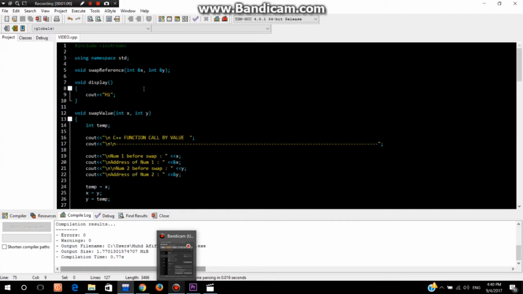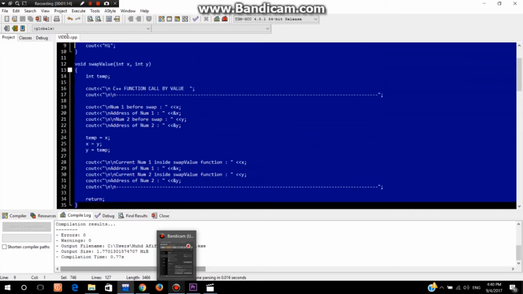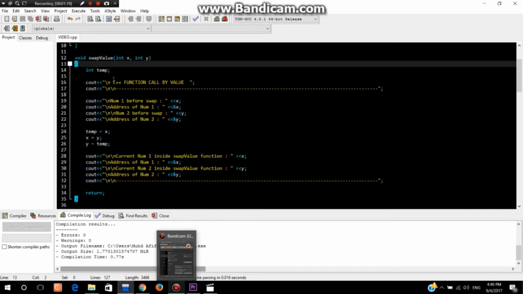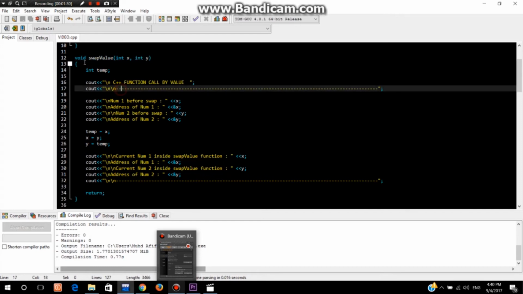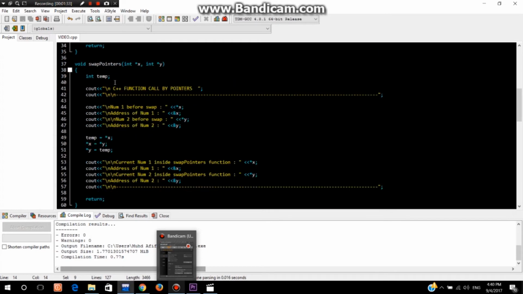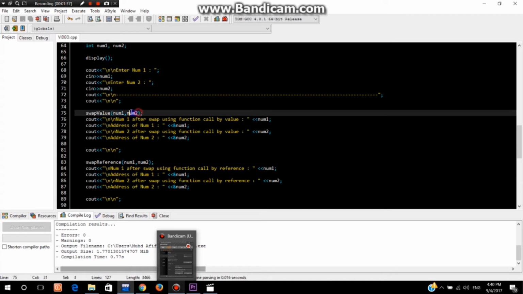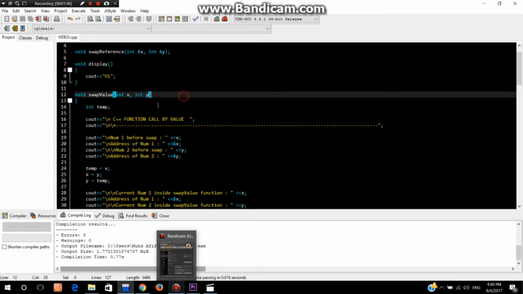I didn't declare the function because I did the function definition on top of the main, so I don't have to declare it, because it declares and defines at the same time. The function that I use is void swap value. The name and the parameters are integer x and integer y. Okay, this is integer temp. Right now I call the function swap value with num1 and num2. I pass these arguments num1 and num2 to integer x and integer y.